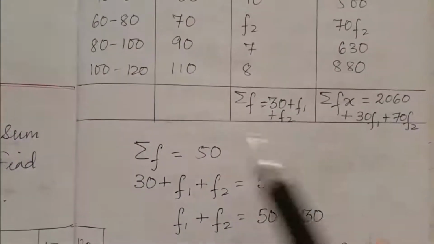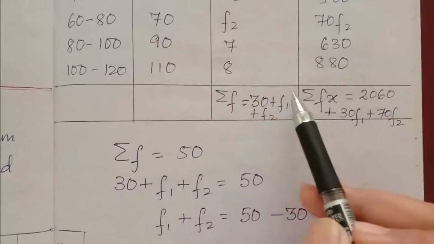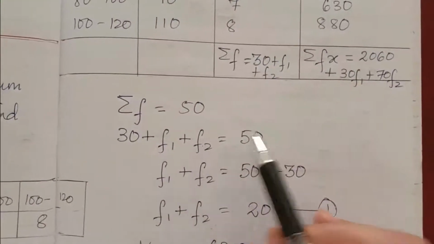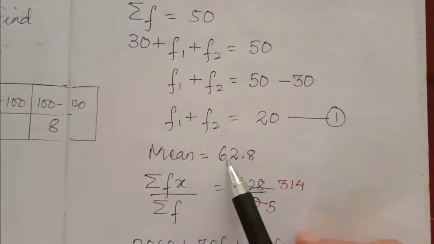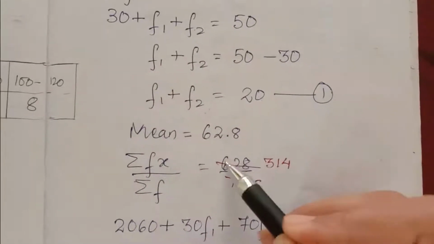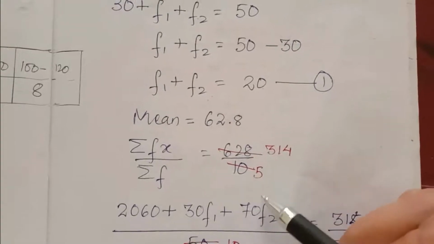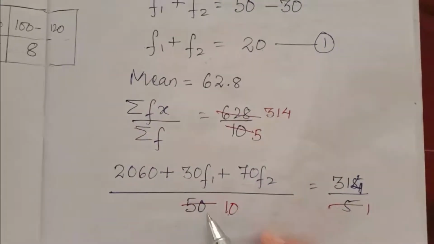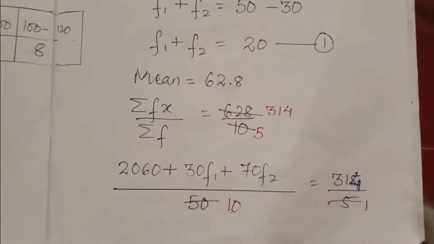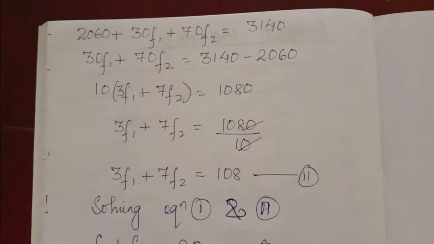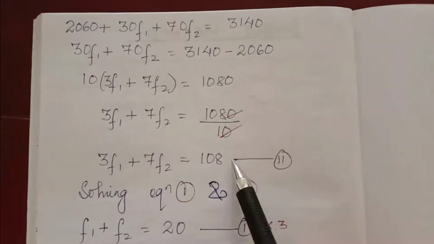According to the first condition, summation f is given as 50. So according to our calculation, summation f is equal to 50, so f1 plus f2 is 50 minus 30, 20. Now next, mean is given. Mean is 62.8. Formula you know, summation fx by summation f, 628 by 10. So you cancel it, you will get 314 by 5. Then you can cancel this 5 and 50 also. Now do cross multiplication. After cross multiplication, you keep f1 and f2 one side and number other side. Here you will get equation 2.